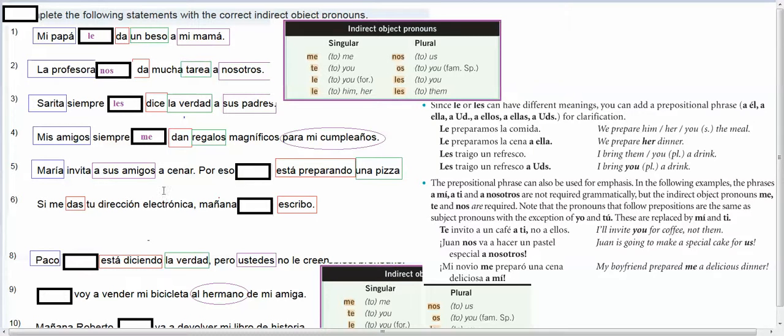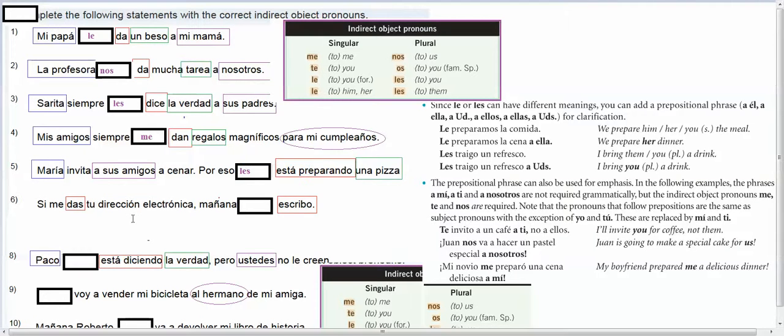So we've got preparing. Maria's the subject. She's the one doing the preparing. What's she preparing? She's preparing a pizza. For whom? Her friends. So for her friends, we want to say Maria is preparing them a pizza, or her friends a pizza, which would be les.